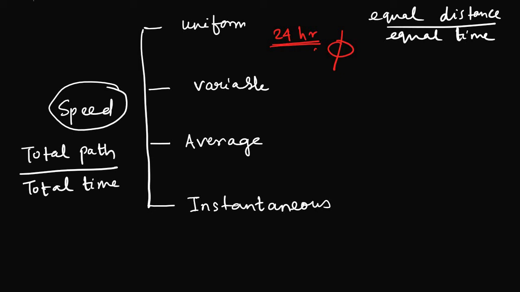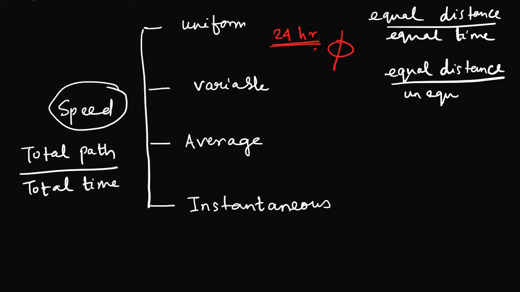Then we will move on to variable speed. When we say variable, it means equal distance may be covered, but in unequal time.